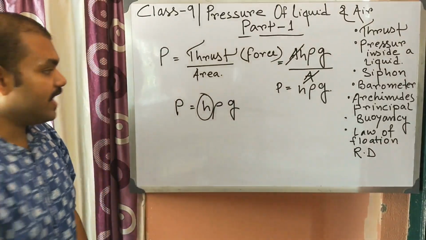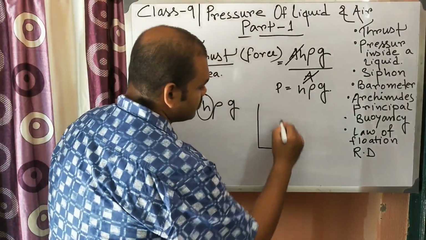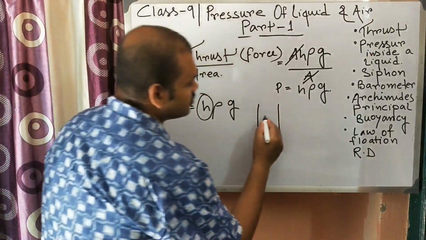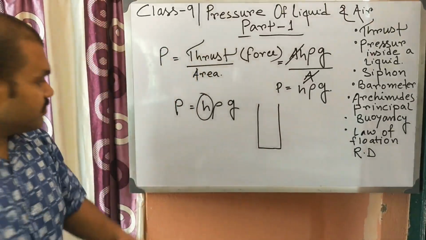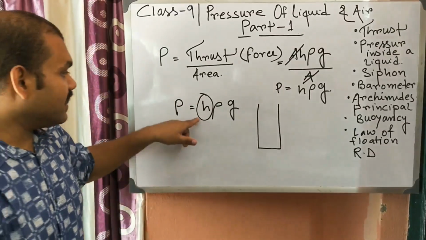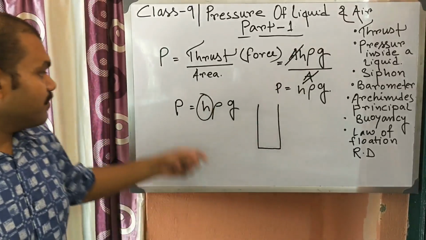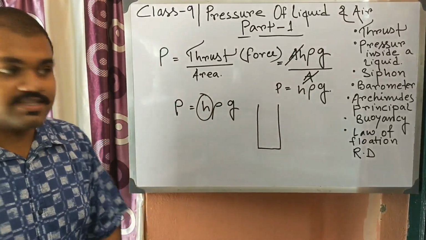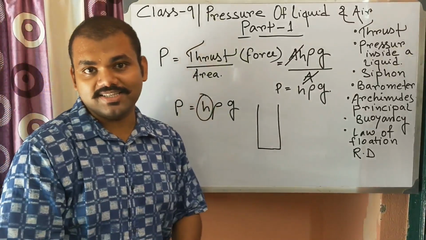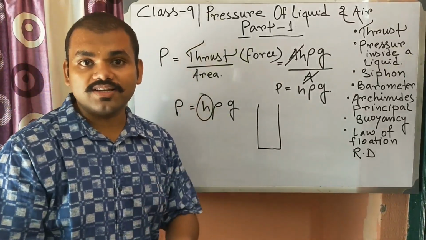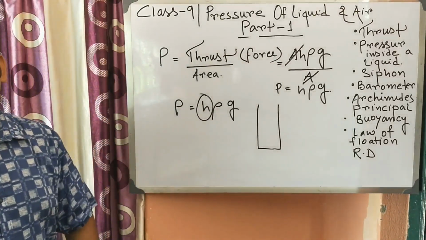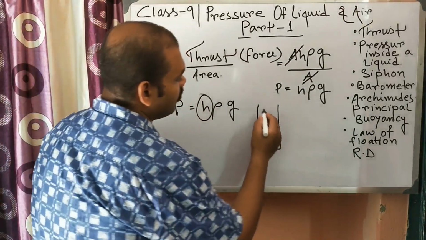How does it depend on height? You can say from this formula that if rho and g are constant, then if height increases, pressure also increases. Like for example, when you go deep inside the sea, then if you want to go further, you need a special kind of arrangement. So like that, by a particular experiment you can also find it out.